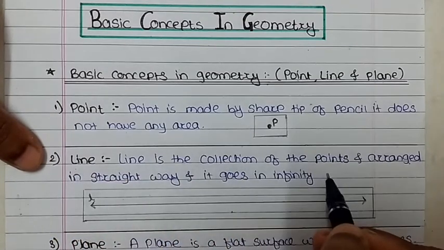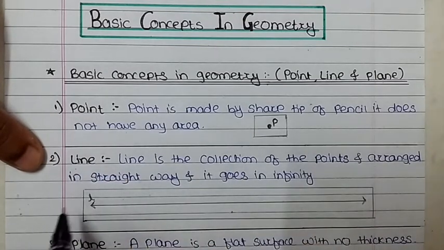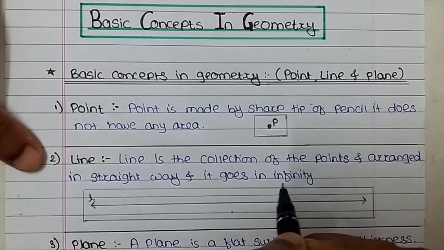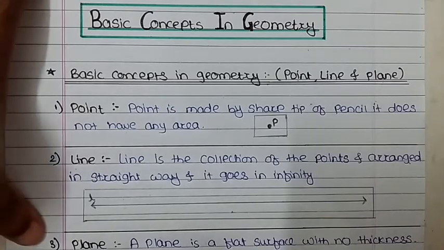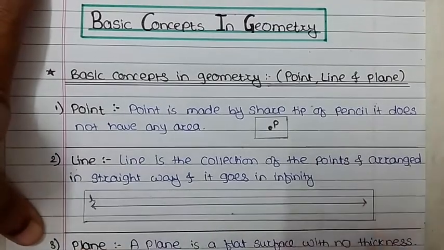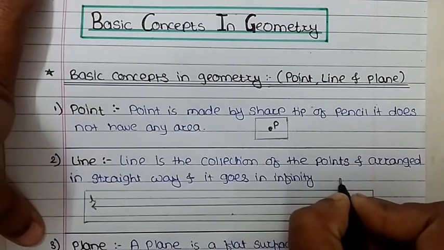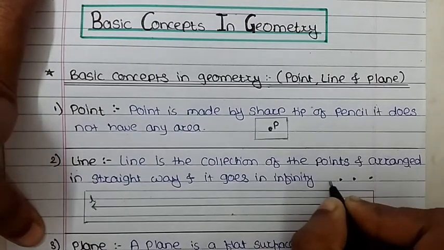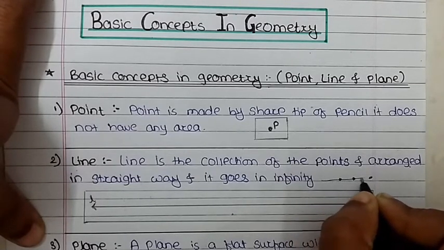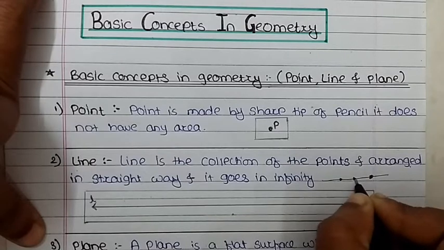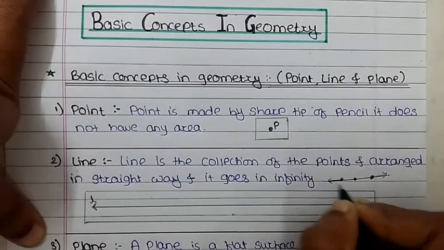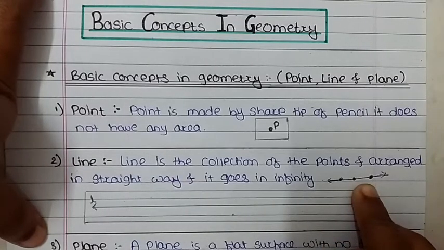Next, what is meant by line here? Line is the collection of points arranged in a straight way, and it goes in infinity. That means line is the collection of points. Suppose these 3 points are there, and if you want to draw a line from these 3 points, then you can draw such a line, which passes through these 3 points.